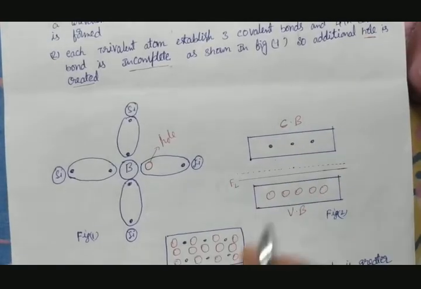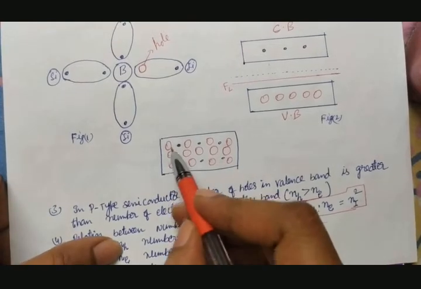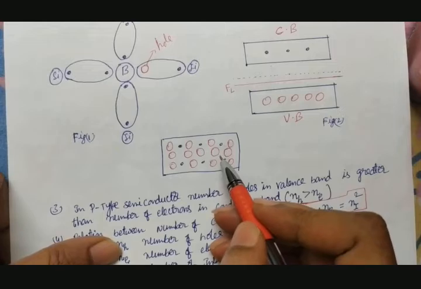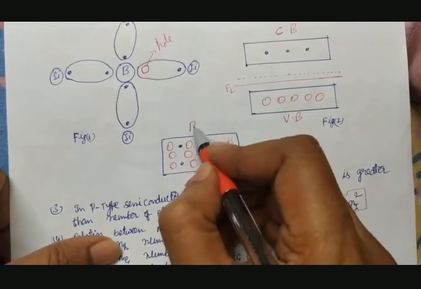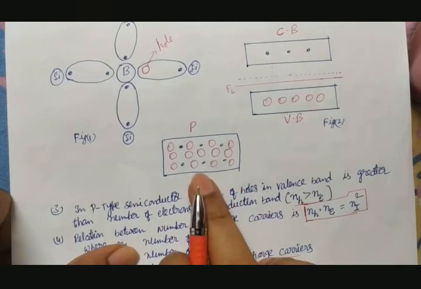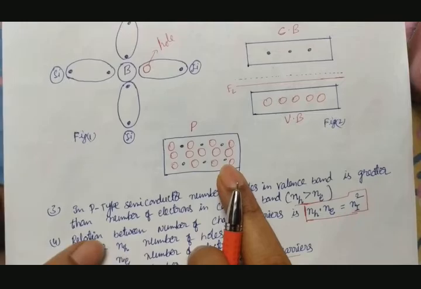So a huge number of holes dominate in this type of material, and a hole we can think of as a positive charge. So this material is called a p-type semiconductor, because holes are the majority charge carriers. Electrons are also present inside. How do we get electrons in a p-type semiconductor?